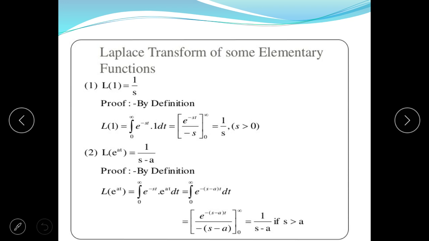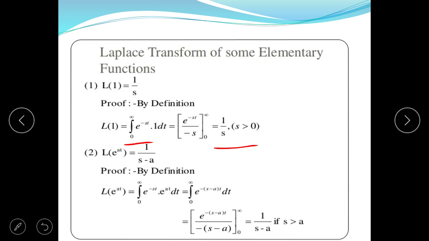Now second is Laplace transform of some elementary functions. Among these, we have discussed the Laplace transform of 1, that is the unit step function, whose magnitude is 1. So we take Laplace of 1, that is equal to 1 by s. The proof is as follows: we take the integration of e to the power minus st dot 1 into dt from limit 0 to infinity. So we obtain F bar s is equal to 1 upon s for s greater than 0, because if s is equal to 0, the response is infinite, which is not possible.